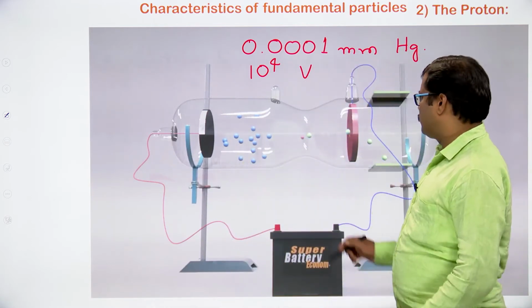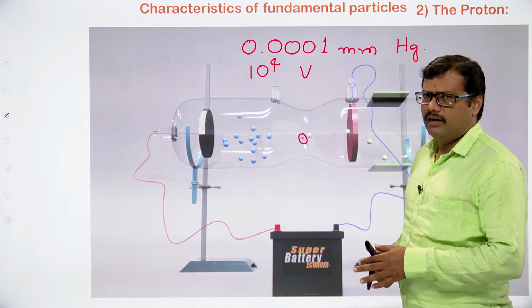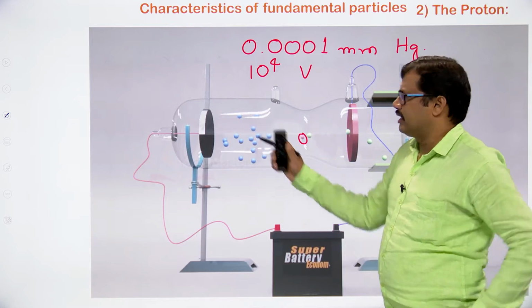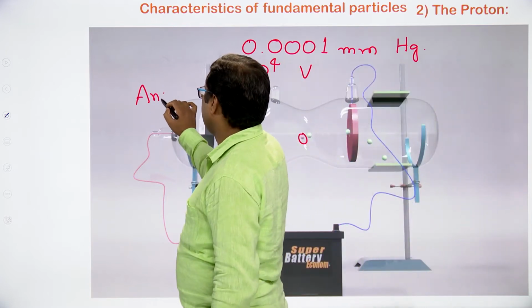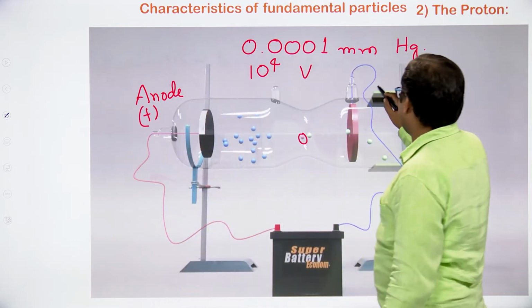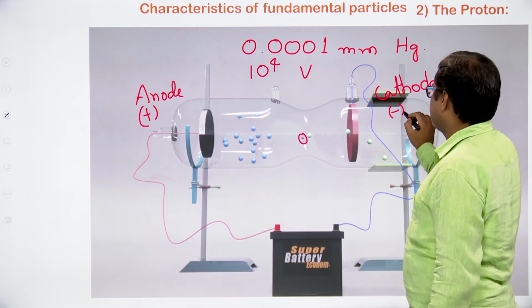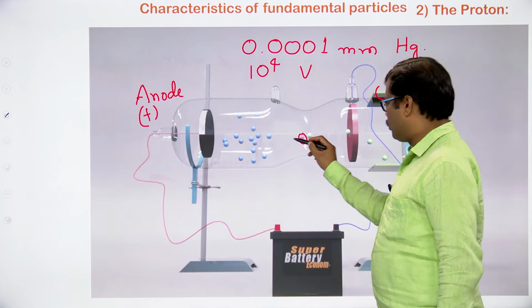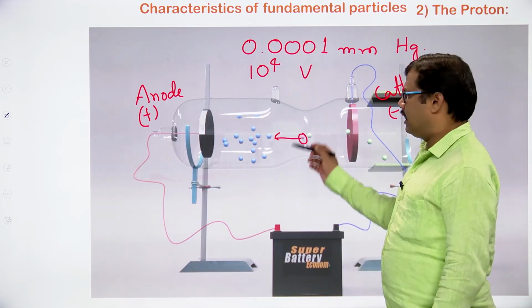Here, if you observe, the particles shown in pink color are moving from this side to that side, and here they have mentioned that this is the anode. The anode is a positive terminal here, and this is the cathode. The other metal plate that we are using is the cathode, the negatively charged one. These particles are moving that way. That is what we discussed in the previous class: they are electrons.